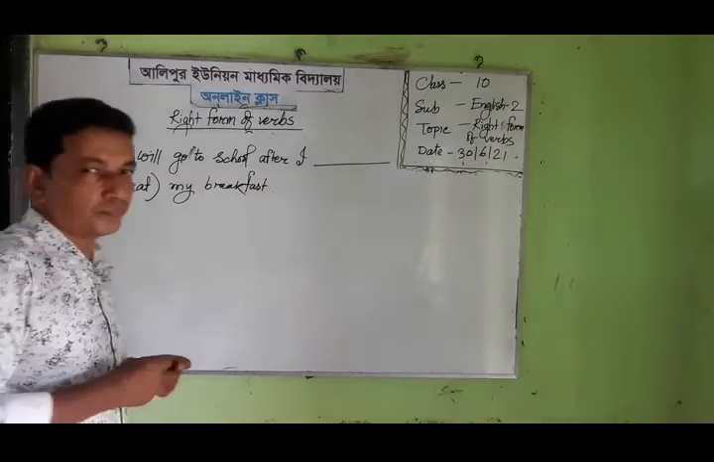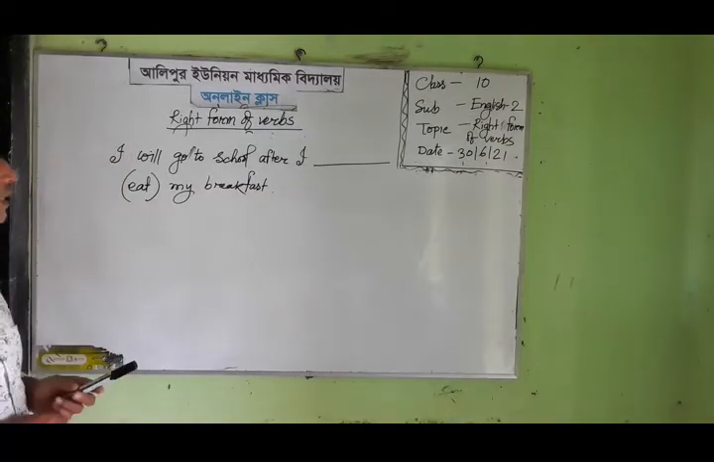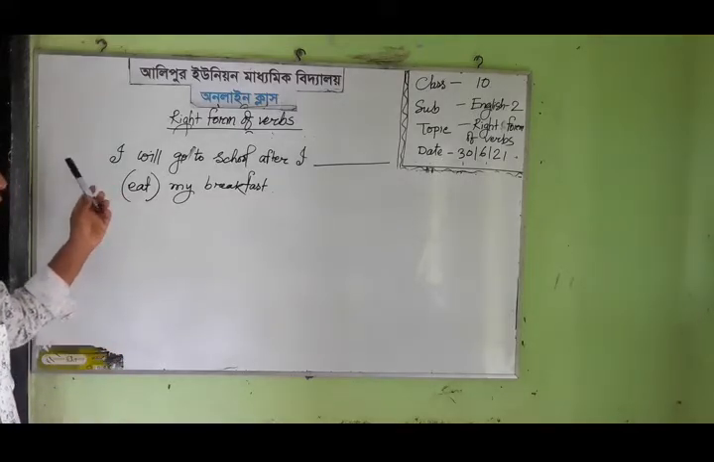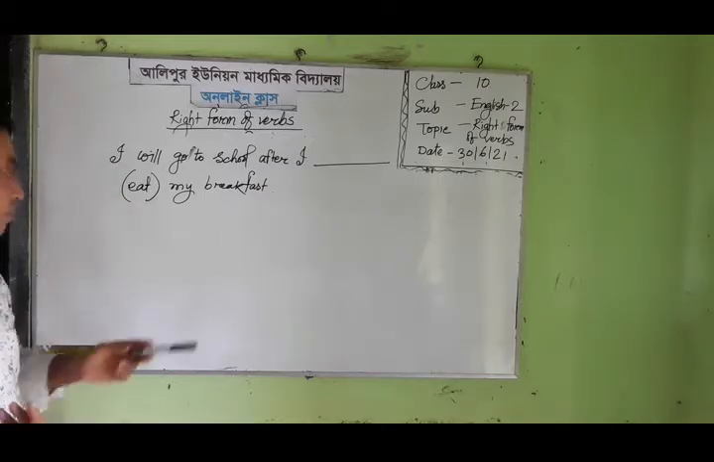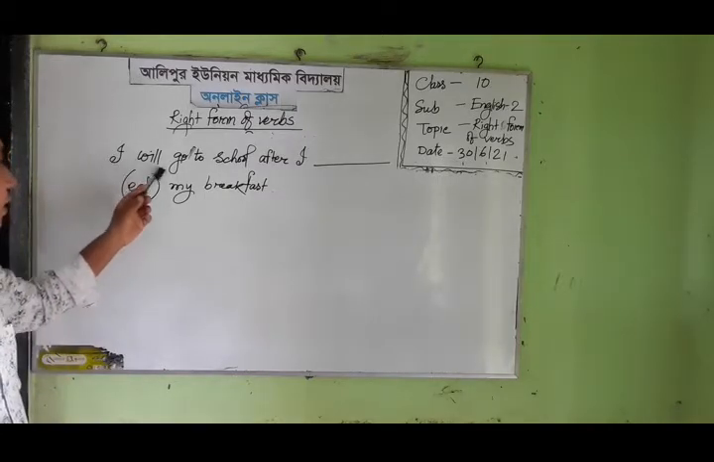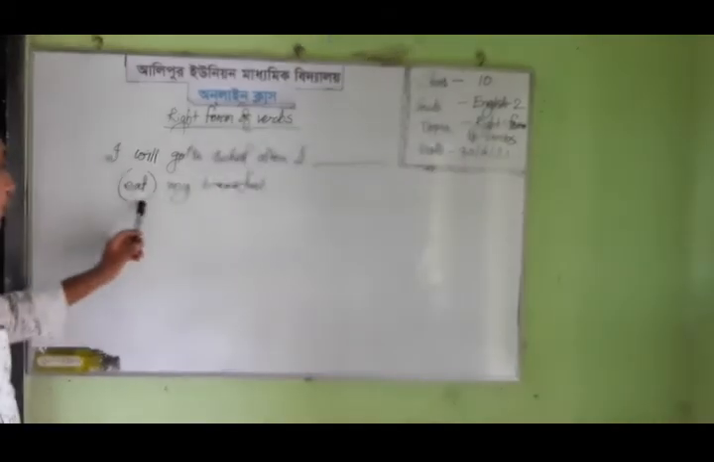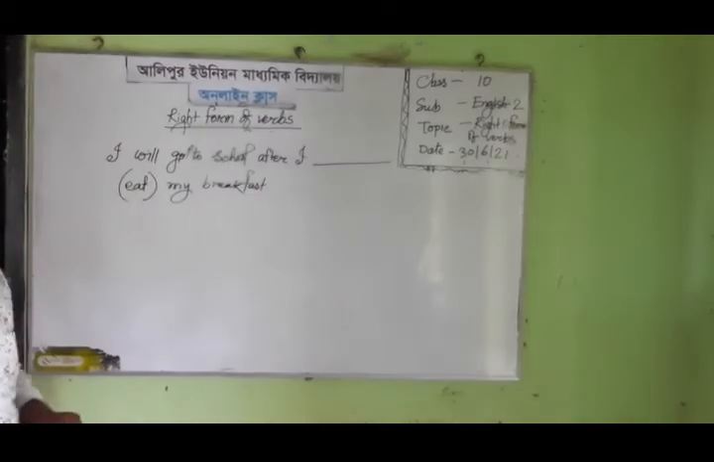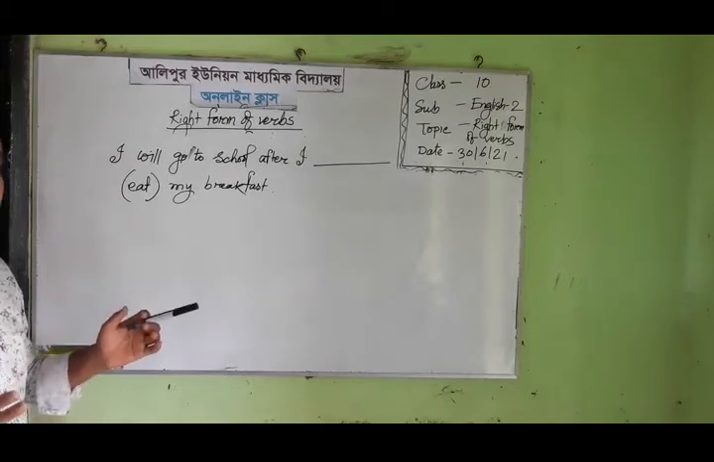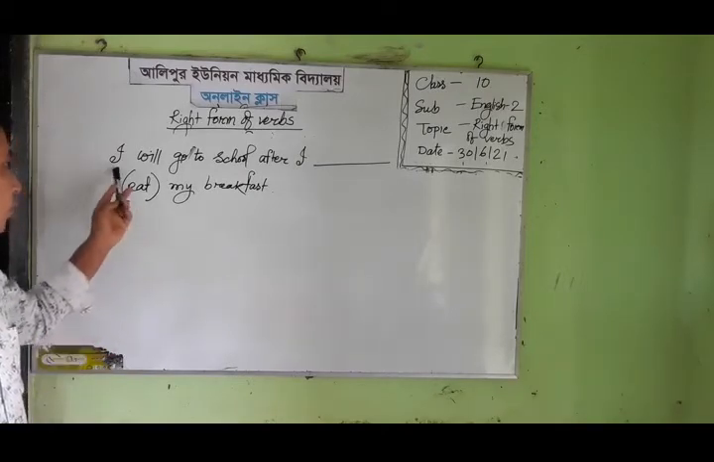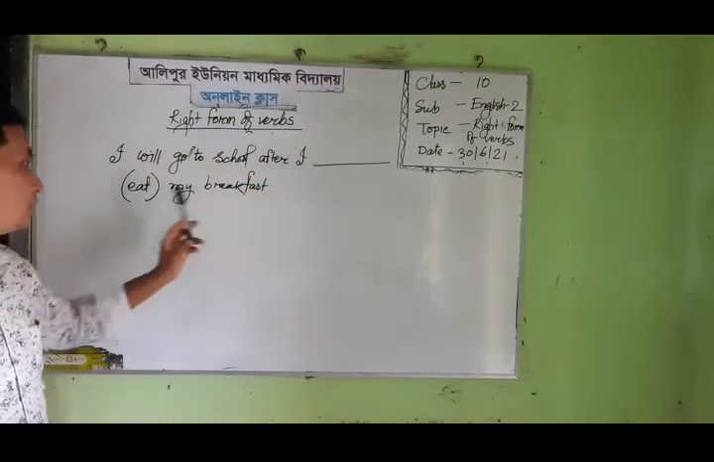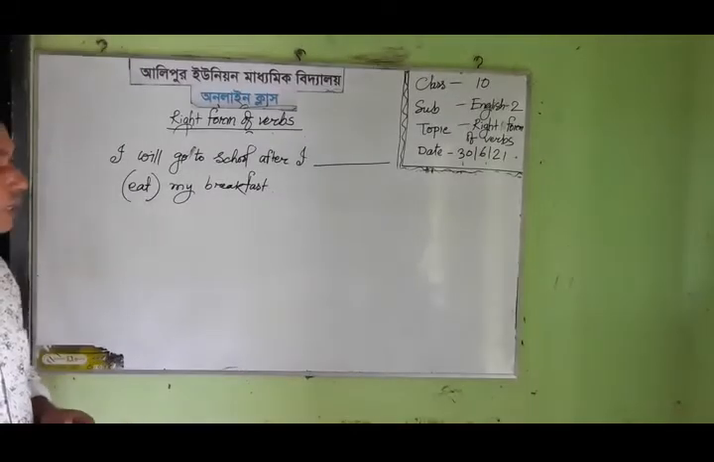Dear students, I have written another type of sentence, and in this sentence I use a grammatical item. That means: I will go to school after I eat my breakfast. There are two activities in this sentence, and after is the conjunction, which connects two clauses. One is the principal clause, I will go to school, and after I eat my breakfast is the subordinate clause. And in this case,